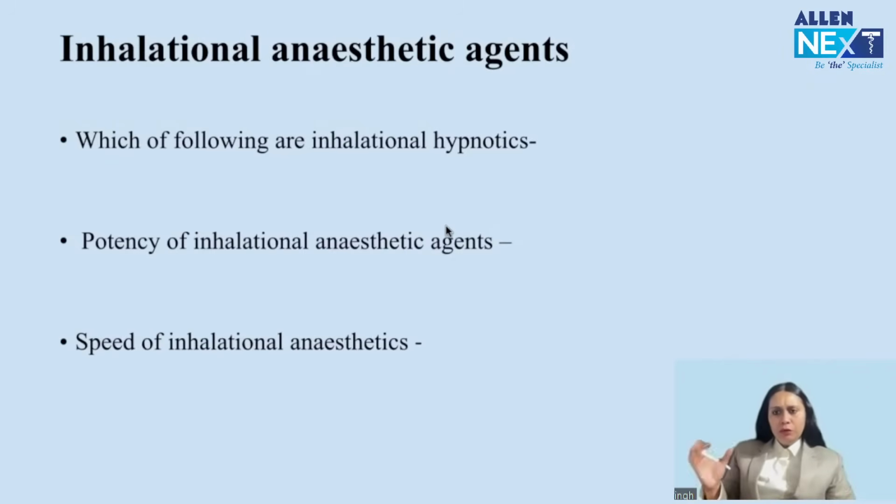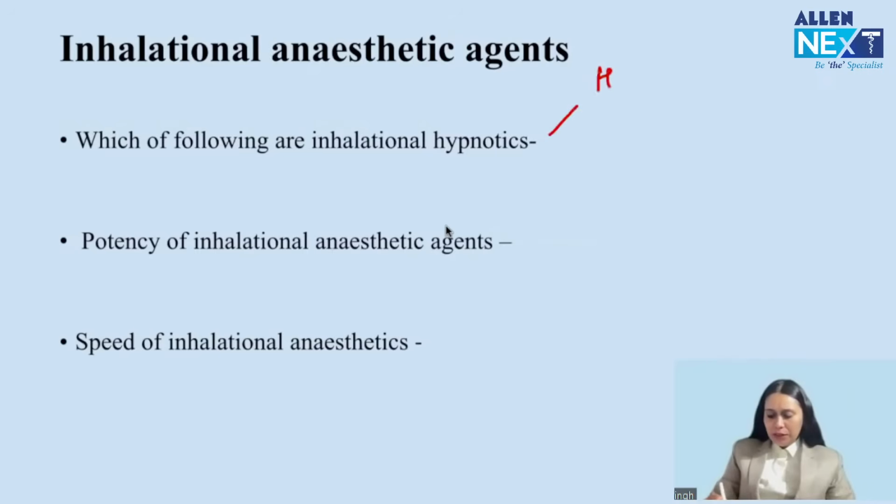So let us first focus on what questions can be asked on inhalational hypnotics. The first thing which can be asked is the name of the drugs. We have to be familiar with the names of the drugs which come under inhalational hypnotics.